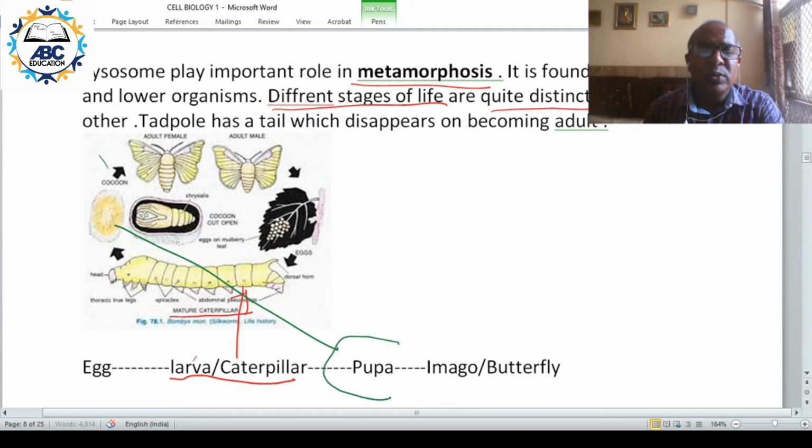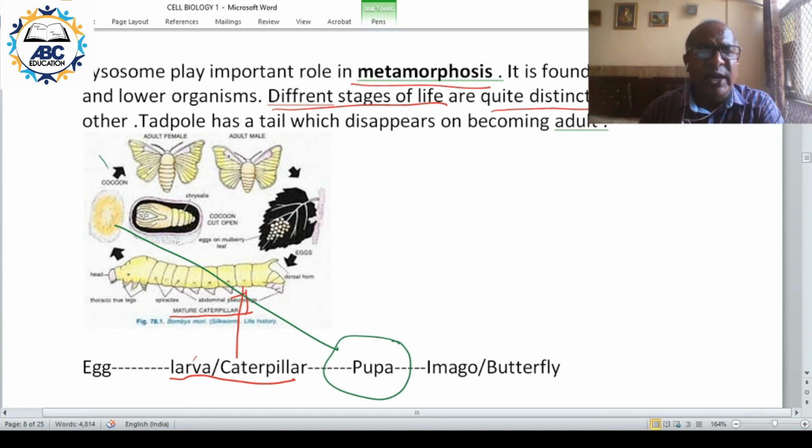pupa or cocoon. We boil the cocoon and then get the silk. Most of the farmers, the silkworm rearers, will boil this pupa or cocoon in water. The pupa gets killed and then the silk is spun out.